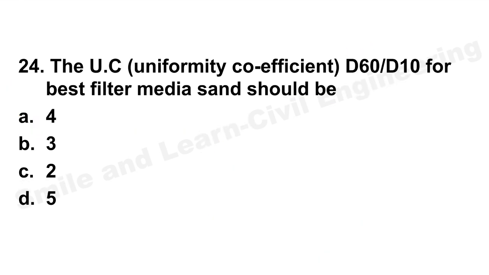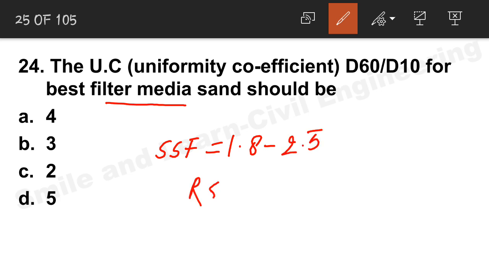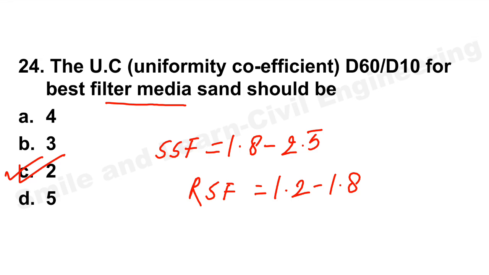Uniformity coefficient D60 by D10 for best filter media sands should be. For filter media sand, the uniformity coefficient for a slow sand filter will be 1.8 to 2.5, and for a rapid sand filter the value will be 1.2 to 1.8. So over here the correct answer will be option C. Let's move on to the next question.